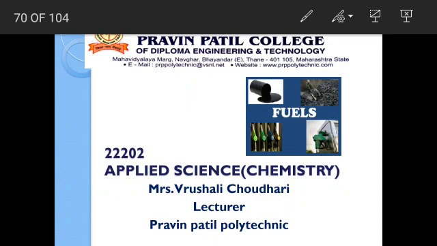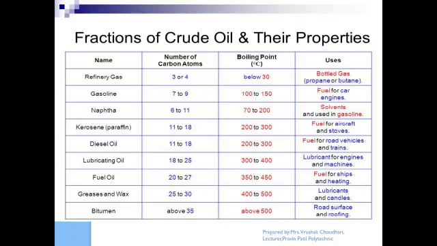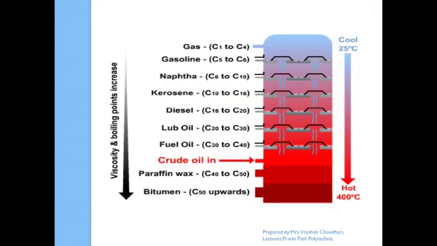For the fuel chapter, we already started with the gaseous fuels. What are the liquid fuels? These are the fractions obtained by fractional distillation of crude oil. What is fractional distillation? We are heating crude oil at a high temperature, so the components having a lower boiling point and lower viscosity get separated. First we will get a gas that is called liquefied petroleum gas.